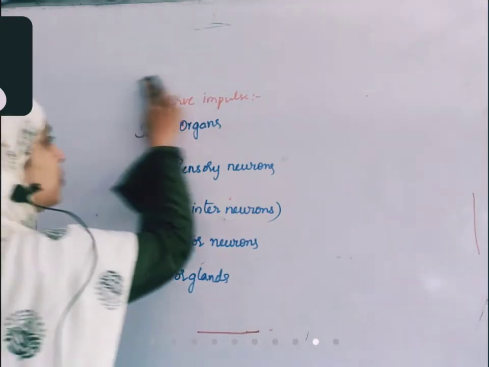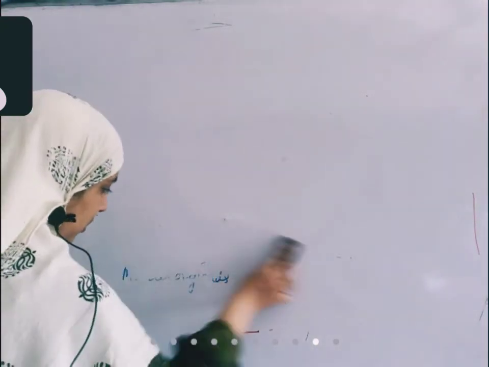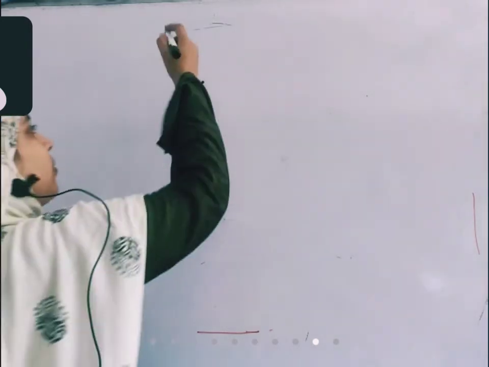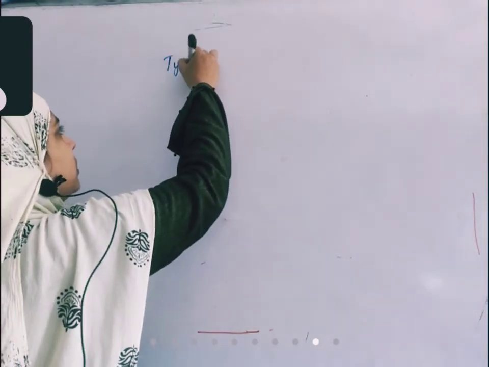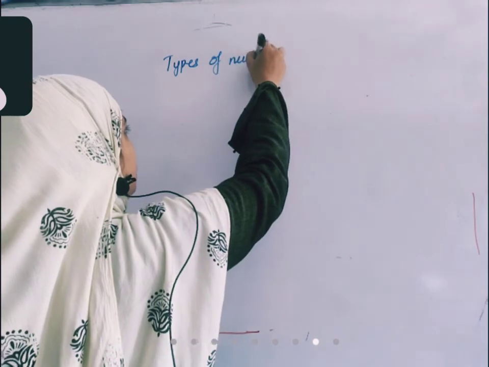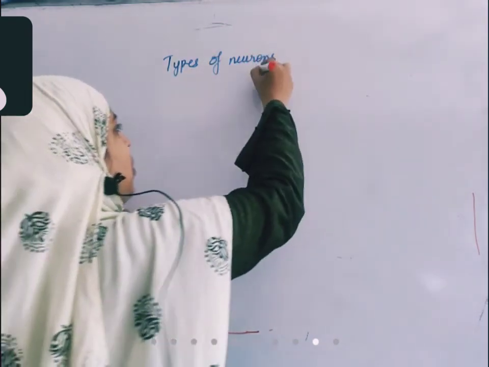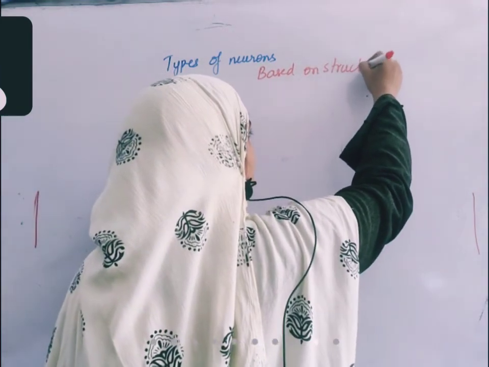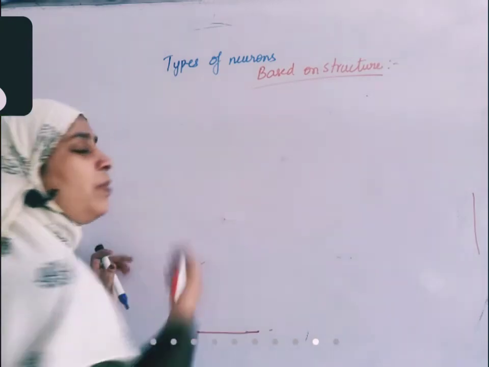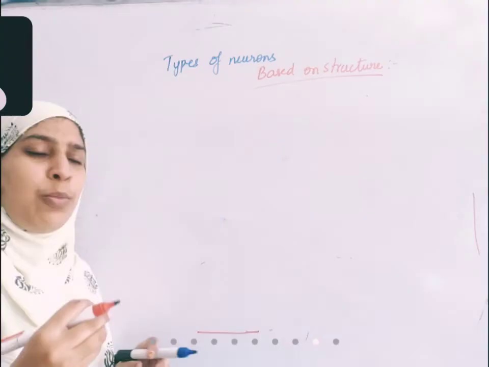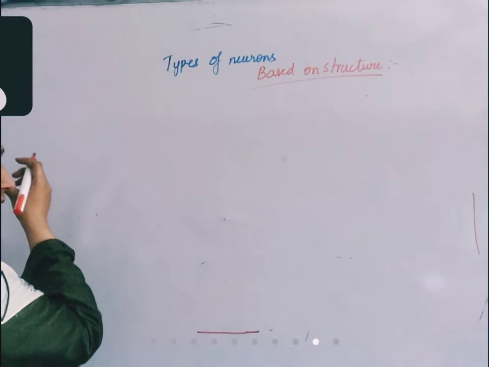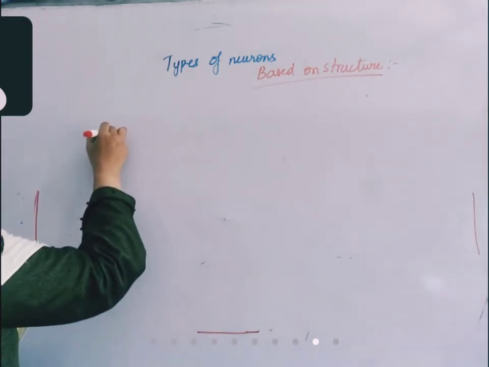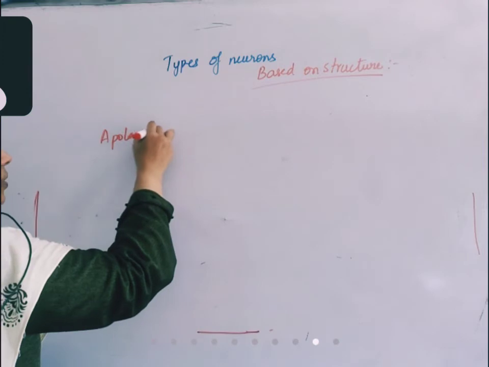Now we'll see the types of neurons based on structure. Based on structure means how many extensions are coming from a cell body. Okay.